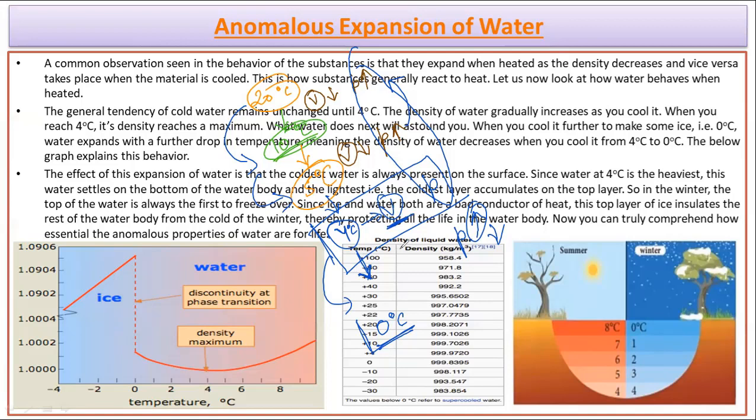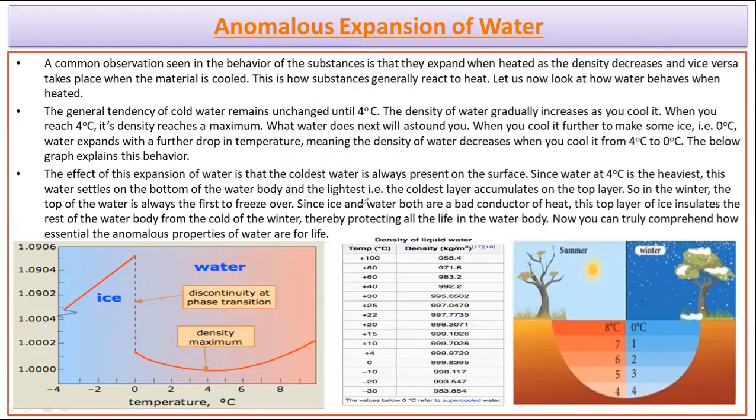That is the thing which used to cause the anomalous expansion, and that is the thing which we are studying over here. And this particular behavior has been observed in water, and due to this particular behavior only we do observe that during the harsh winter in many places, the winter used to be very very harsh, and over there you will observe that the upper layer of the water body gets frozen out, but at the bottom layer, or at the base, you will find that the water is still in the liquid form, and all the aquatic life is able to survive over there.